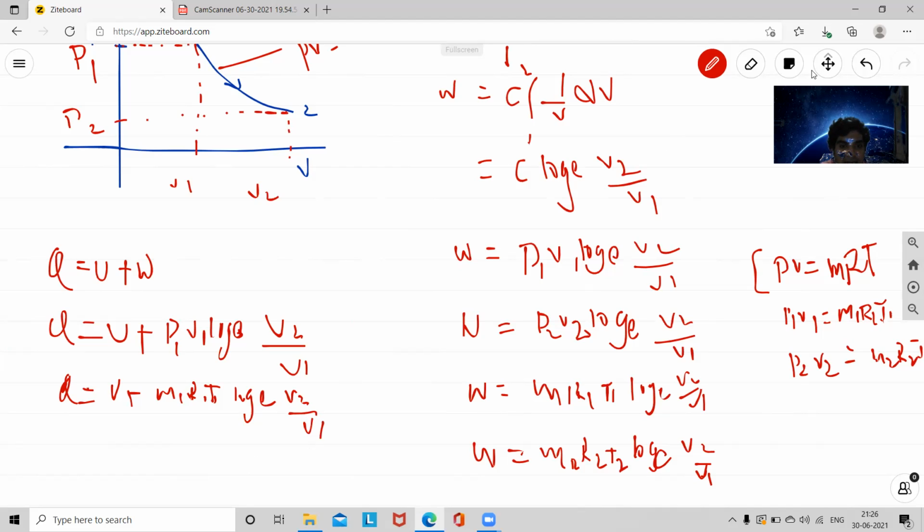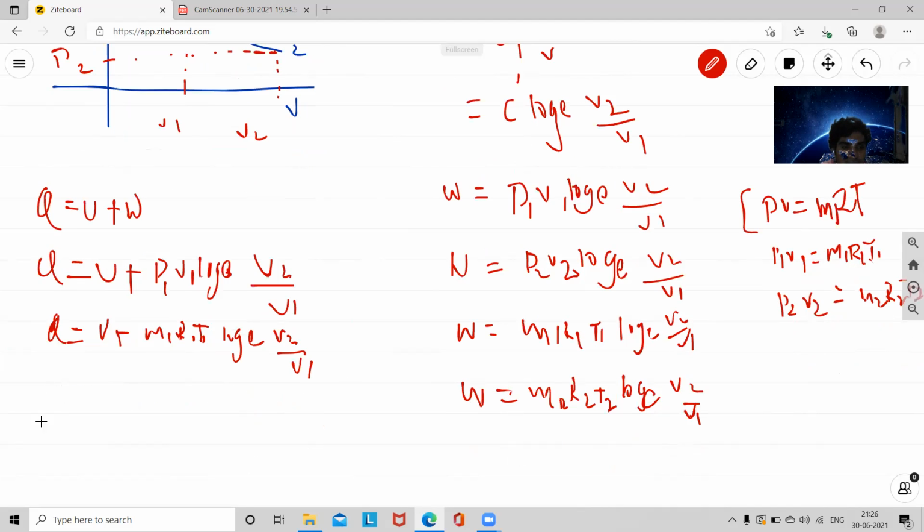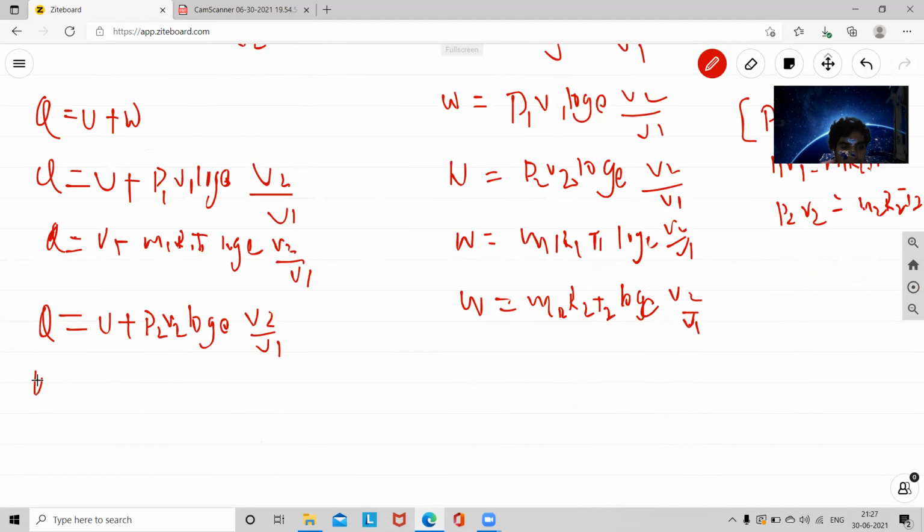Similarly, I can write in the final process Q is equal to U plus P2 V2 log e V2 by V1, or Q is equal to U plus M2 R2 T2 log e V2 by V1. These are the equations.